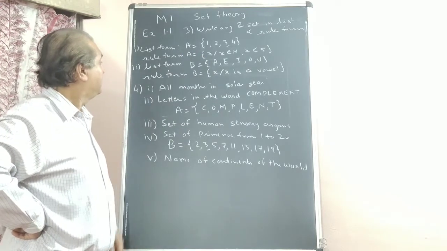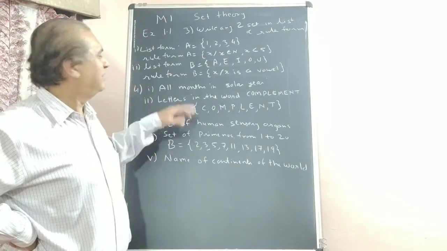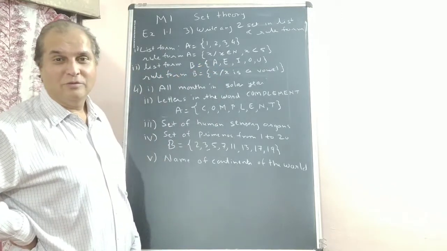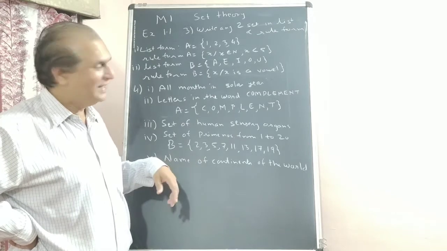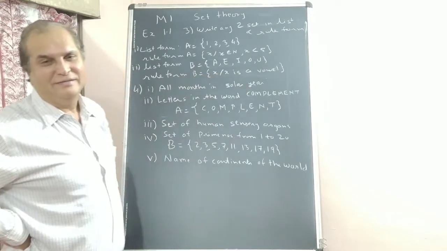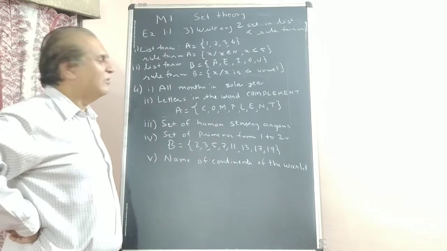Getting? Okay, one more example I am giving you. B: A, E, I, O, U. What are those? You know that? x such that x is a vowel in the English alphabet. No need to write vowel, you understand.